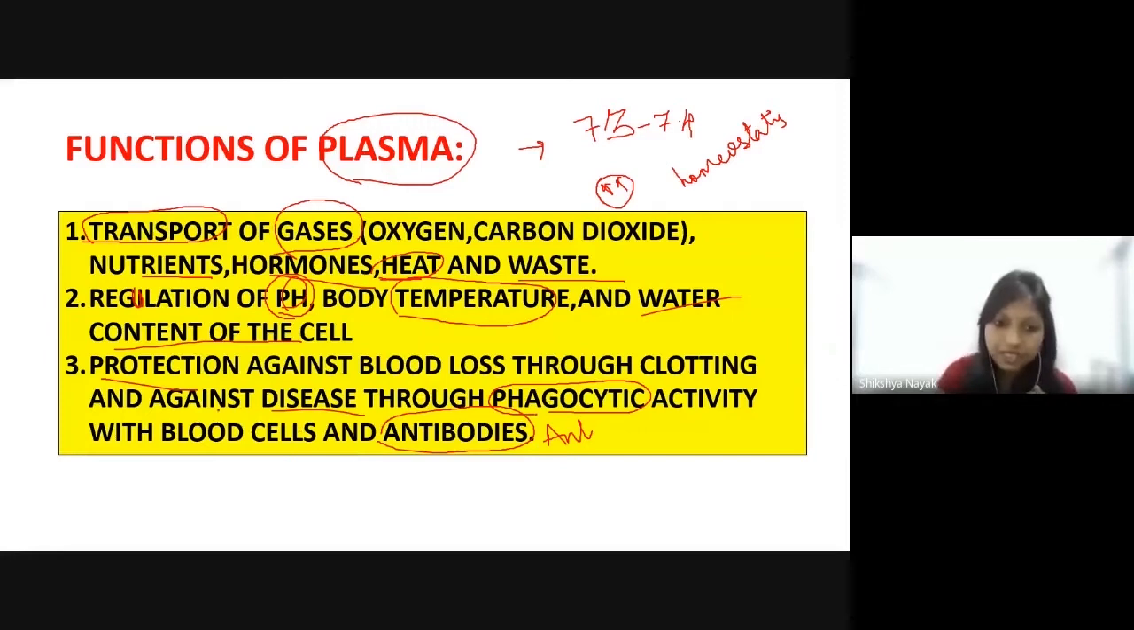In this method, they protect us against disease, and it also protects us against blood loss through the process of blood clotting.